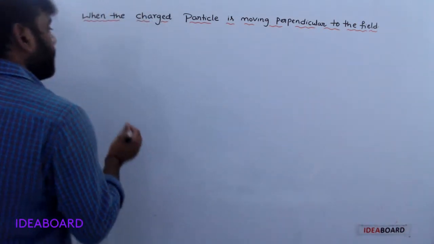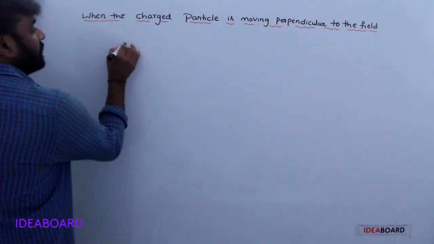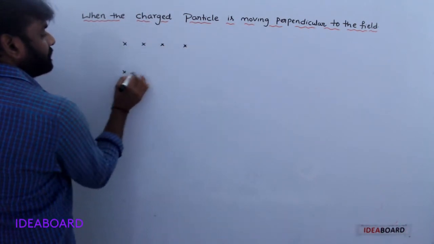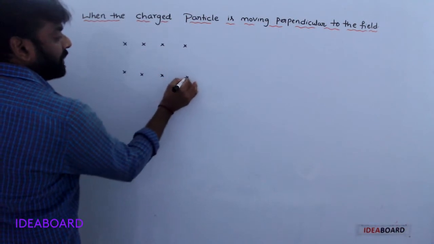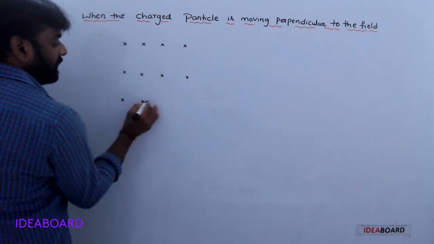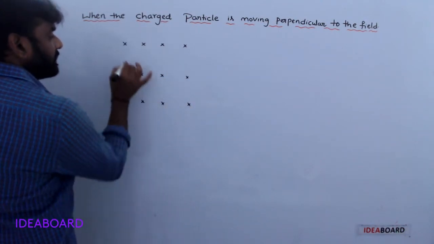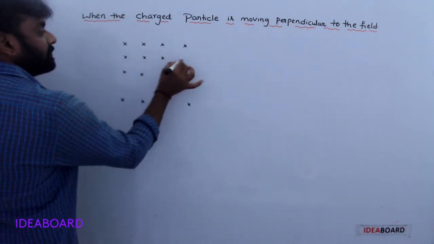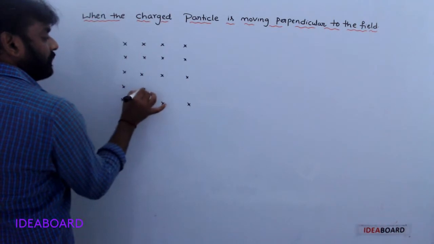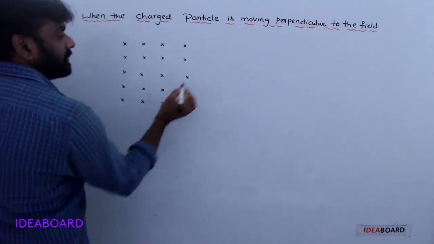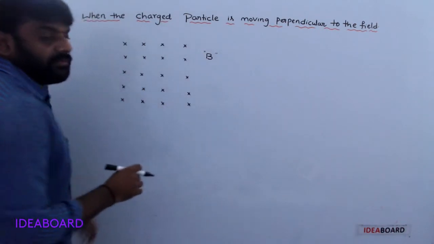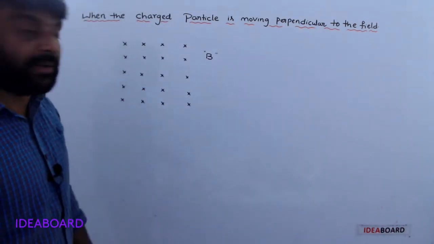First of all, consider a uniform magnetic field. Here the cross marks show the field is inwards, and the field intensity is B.